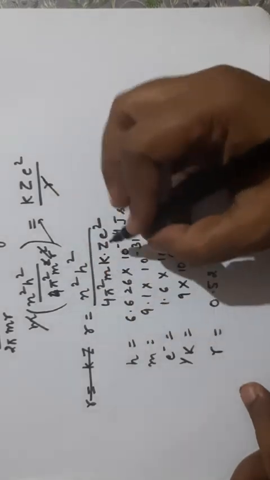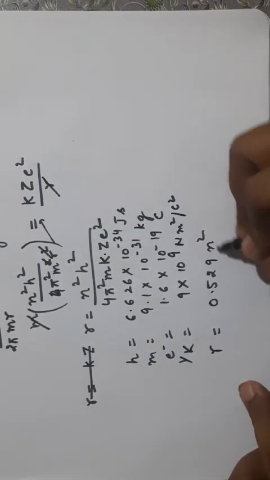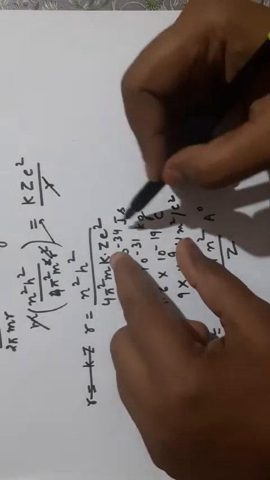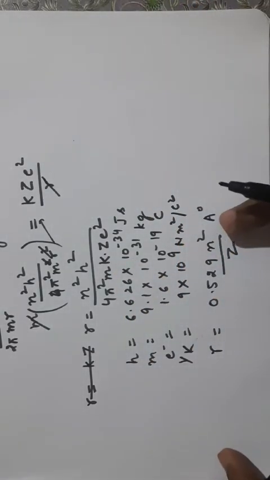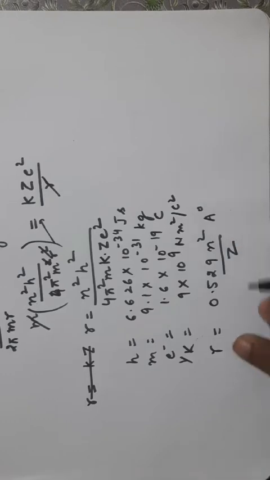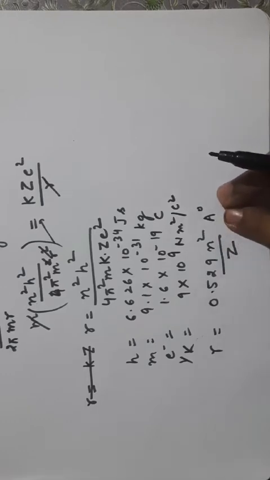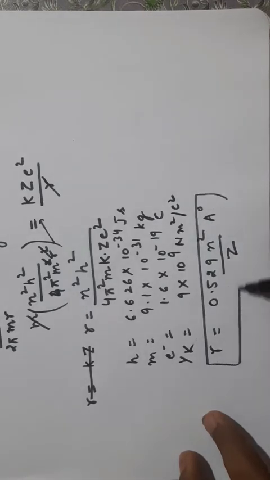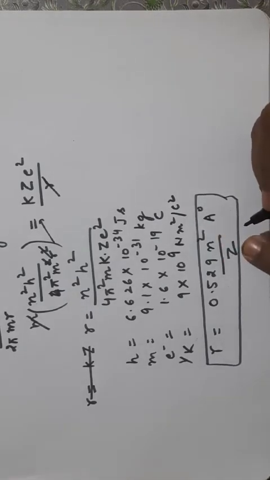What is left? n and z. n square upon z, and we will get this value in angstrom. See, these are SI units. First we will get the answer in the meter, and then we have converted that meter into angstrom. So this will be the formula that will be used: 0.529 n square upon z.